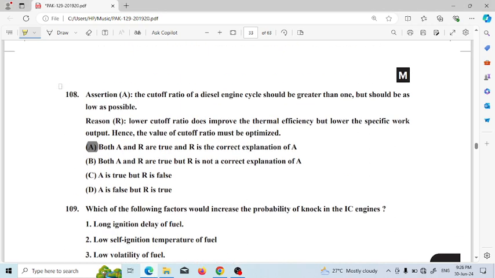Question 108. This is an assertion and reason question. The assertion is that the cutoff ratio of a diesel engine cycle should be greater than 1 but should be as low as possible. The reason is that a lower cutoff ratio does improve the thermal efficiency, but lowers the specific work output. Hence, the value of the cutoff ratio must be optimized. So the right answer is both A and R are true, and R is the correct explanation of A.